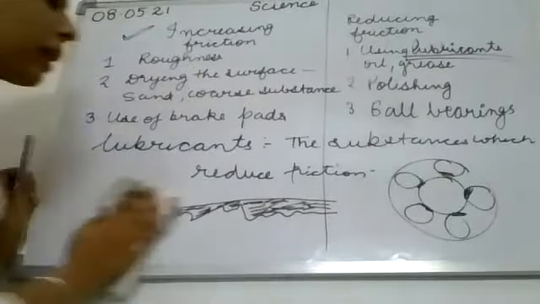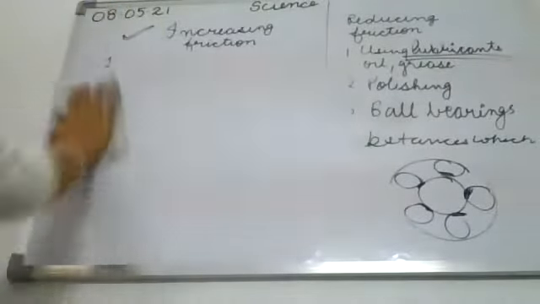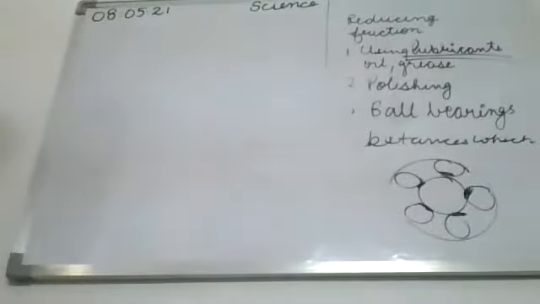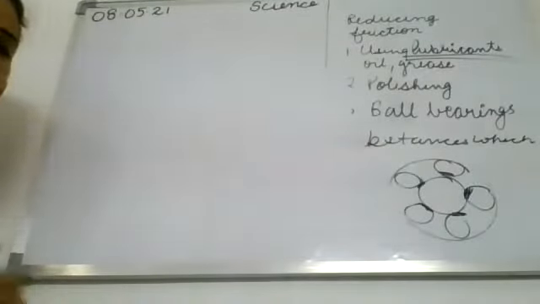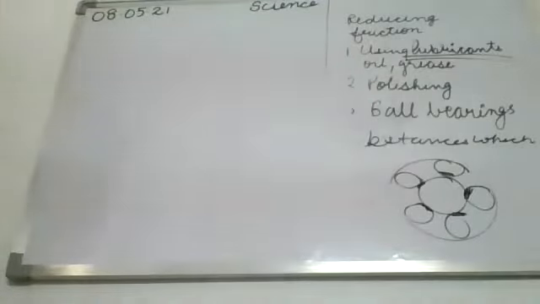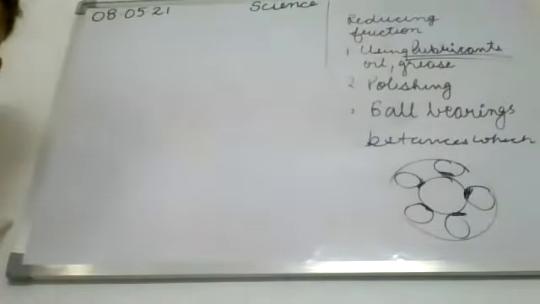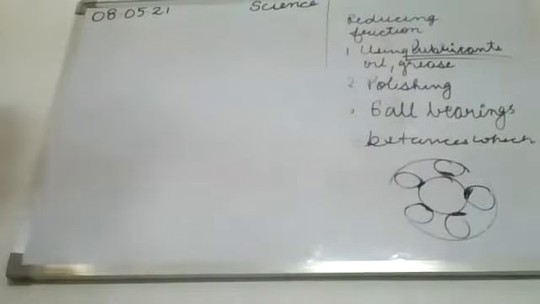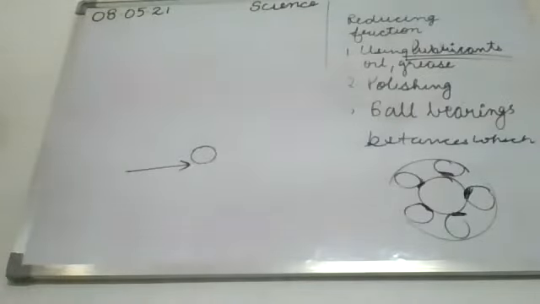There are so many examples given in your book. We sprinkle powder while playing carrom. By that powder, that talc, the irregularities of the carrom surface are now filled with the fine powder. So it is very easy to strike when we play, and the piece will easily move over the surface.